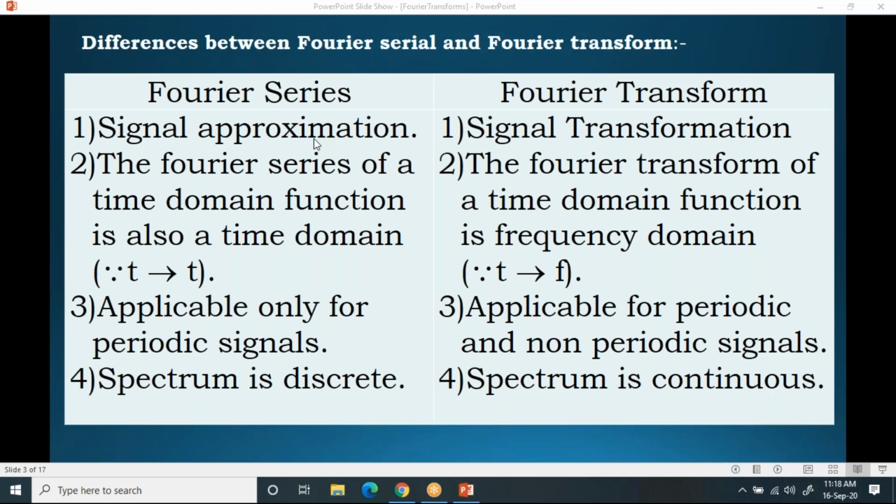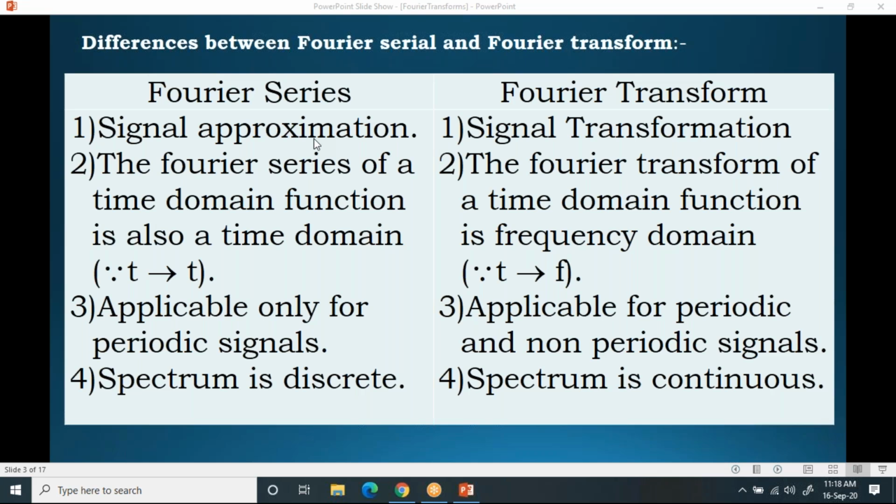That is what we call approximation. That means if I have a signal x of t which is known to you, I want to approximate this x of t with another signal, and if you take the difference between this approximated signal and the actual signal, the error should be as minimum as possible. That's what we do in the case of approximation.